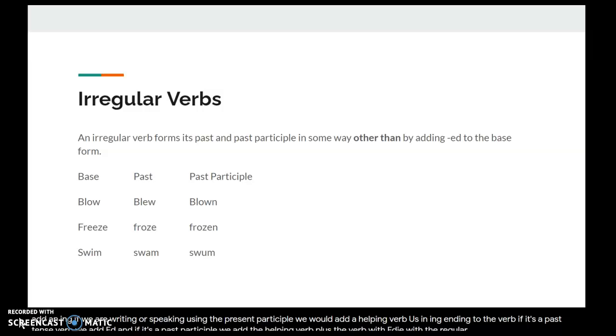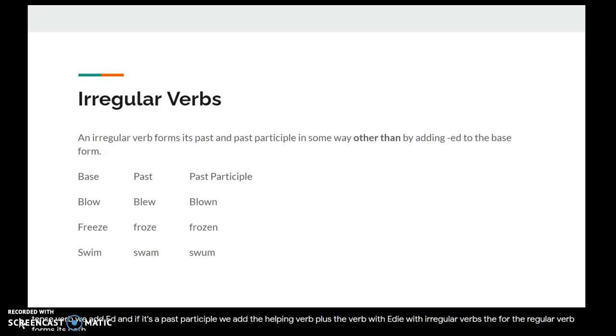With irregular verbs, the regular verb forms its past and past participle in some other way than by adding the ed to the base form. So if we have the word blow, the past tense isn't blowed, it's blew. And the past participle would be like has blown.